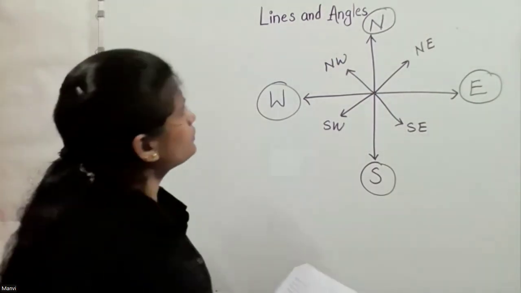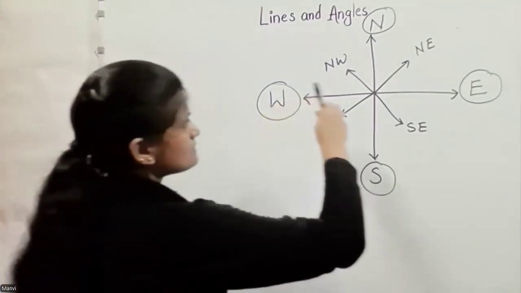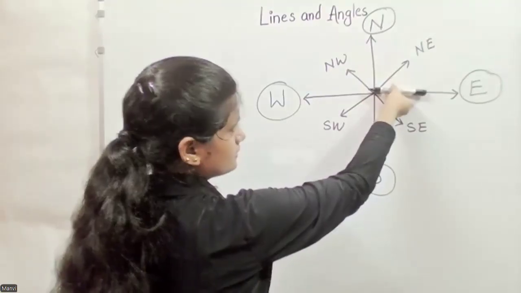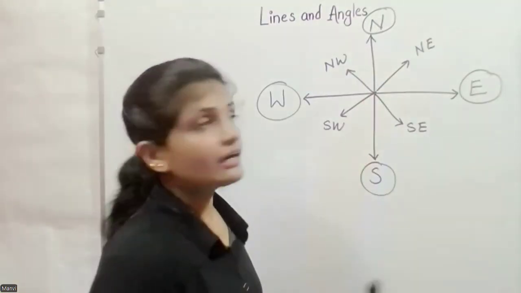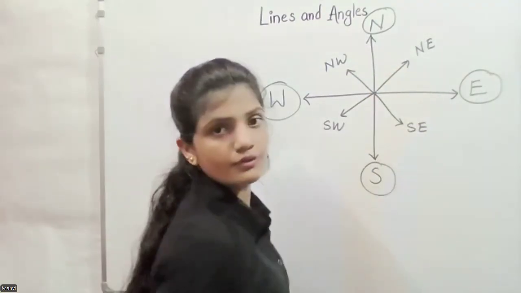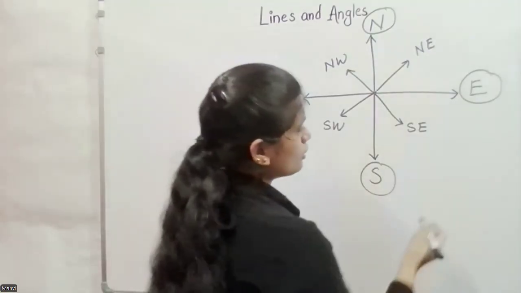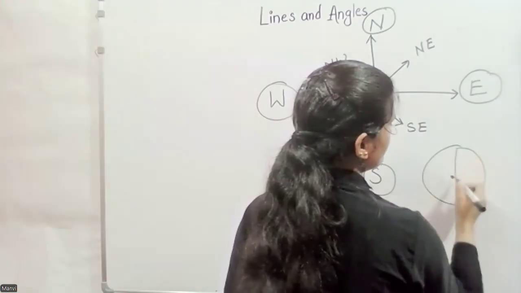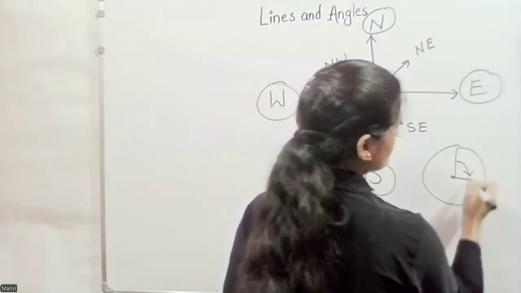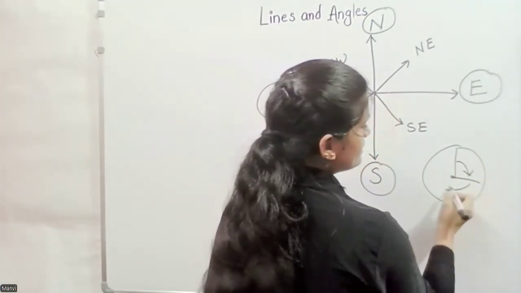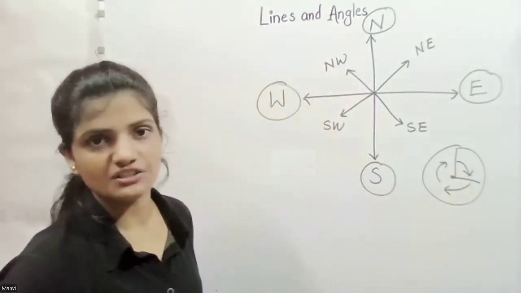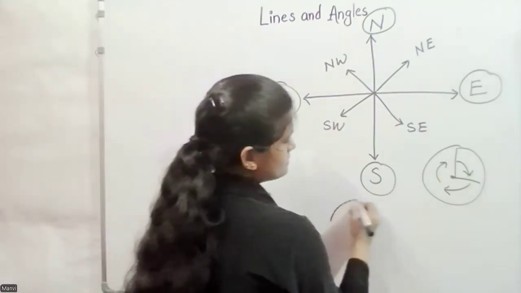So, Kavya, if we move north to east, that means we are moving clockwise, right? Because a clock moves this way, from here to here. This is the clockwise direction.